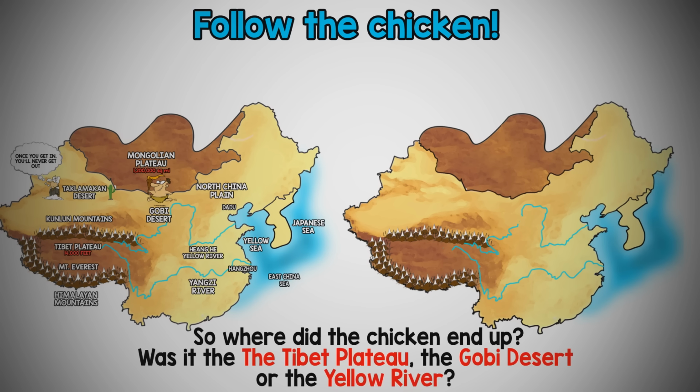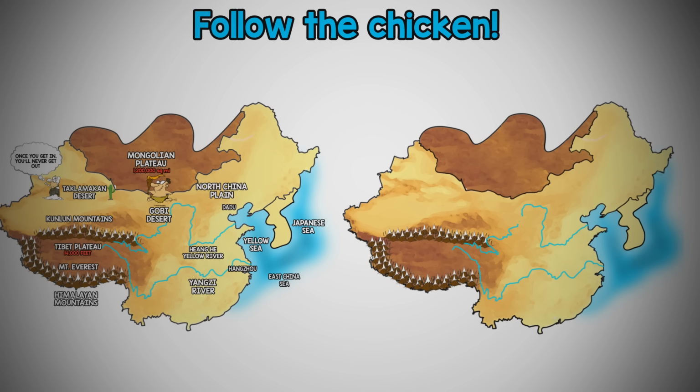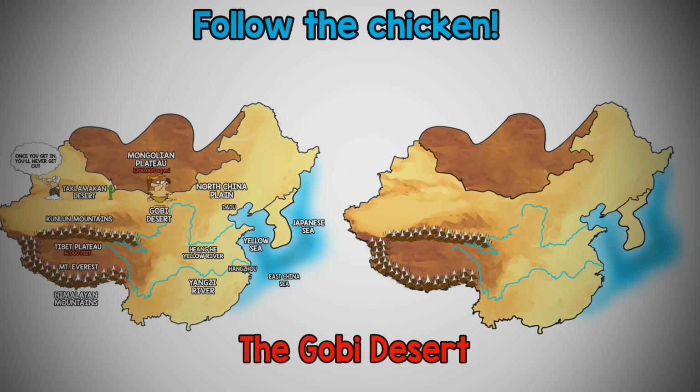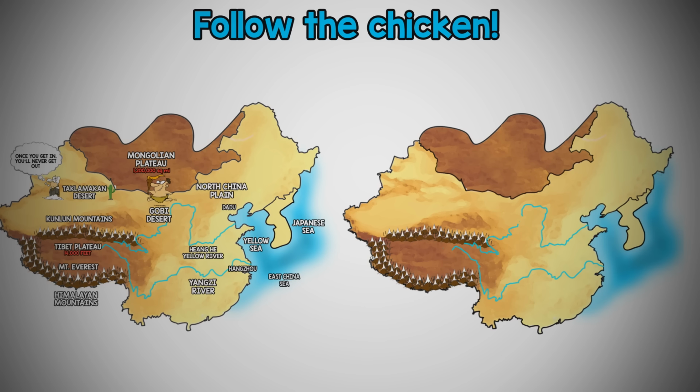So, where did the chicken end up? Was it the Tibet Plateau, the Gobi Desert, or the Yellow River? That's right, it was the Gobi Desert. Let's try it again. Remember to keep your eyes on the chicken.